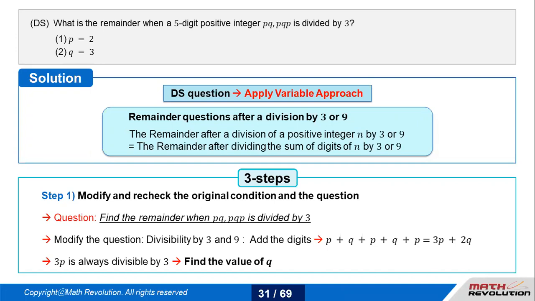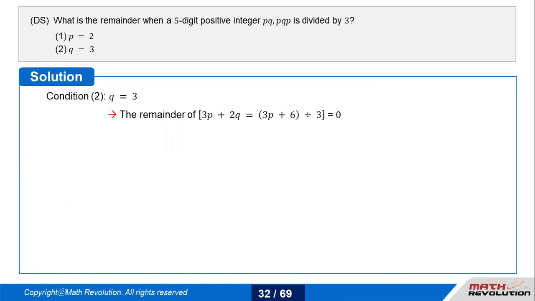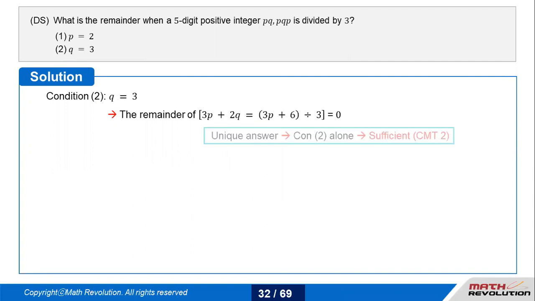Because there's an integer word, the variable approach will definitely ask me to go to A and check, go to B and check. But I modified it, so I know I need a value of Q. If I go to condition number 2, which says Q is 3, 3P plus 2Q means 3P plus 6. If I divide 3P plus 6 by 3, it will give me the remainder as 0. My condition is sufficient.